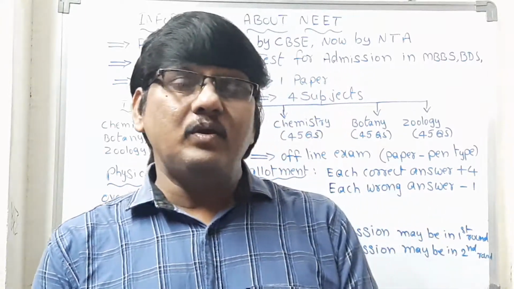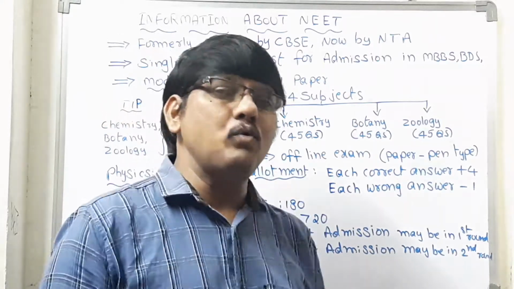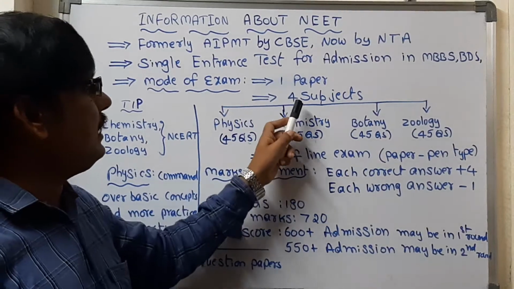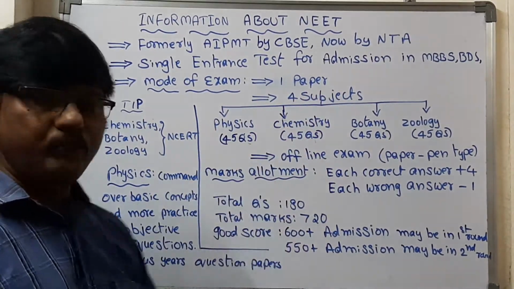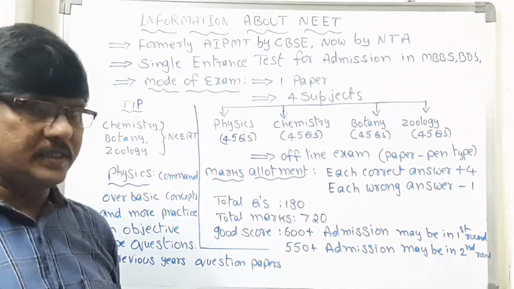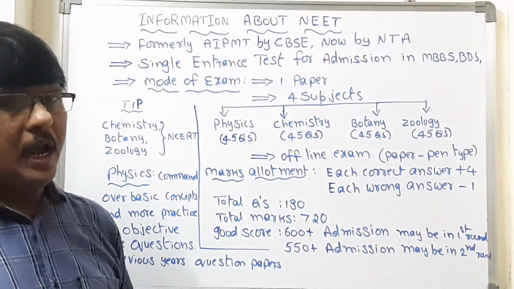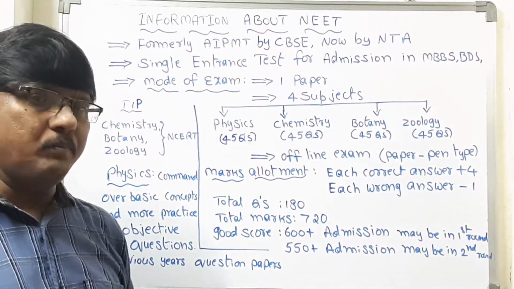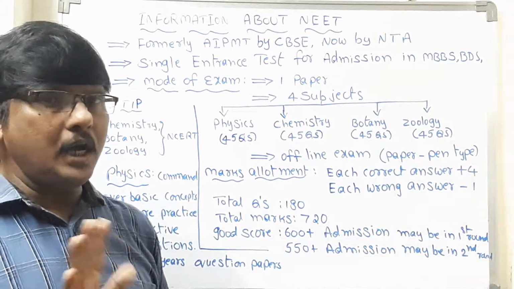Now let us see what the mode of the exam is. You have to write only one exam, and that is one paper only, which consists of 4 subjects: physics, chemistry, botany and zoology. Each subject consists of 45 questions, and each question carries 4 marks. This exam is completely offline, paper and pen mode, not online.